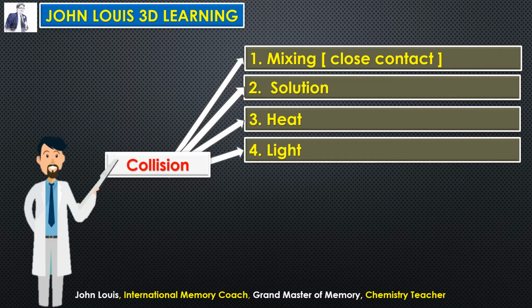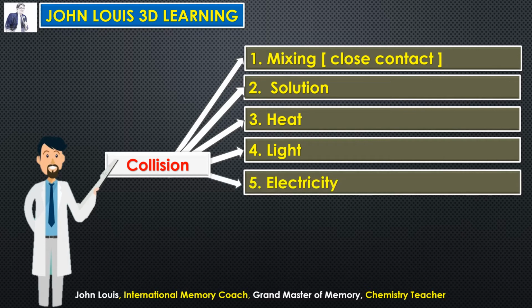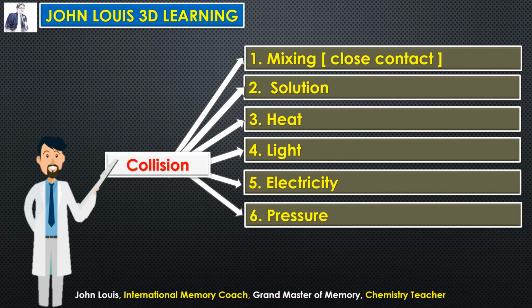Next one, light. Certain reactions will take place in the presence of light. So in the presence of sunlight, they will collide with one another to form a new product. Next one, electricity. In the presence of electricity, a chemical reaction will take place by making the reactants collide with one another. So in the last video I told you about car batteries. How they produce electricity, or when we are recharging by passing electricity, how we are reversing the chemical reaction. All those collisions are based on what? Electricity.